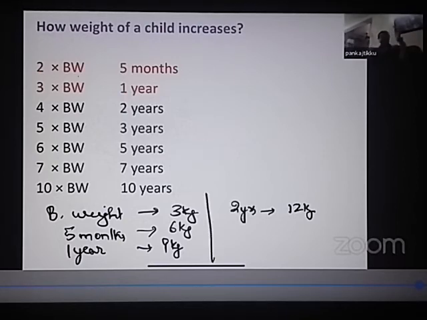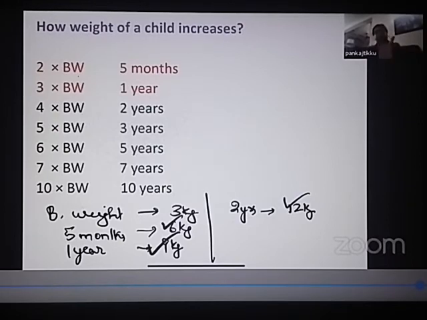So you're understanding? If the weight of a child is known at birth, you just know double the birth weight at 5 months, 3 times the birth weight at 1 year, 4 times the birth weight at 2 years, 5 times the birth weight at 3 years, 6 times the birth weight at 5 years, 7 times the birth weight at 7 years, and 10 times the birth weight at 10 years. So I've told you 2 methods to find out the weight of the child at a particular age.